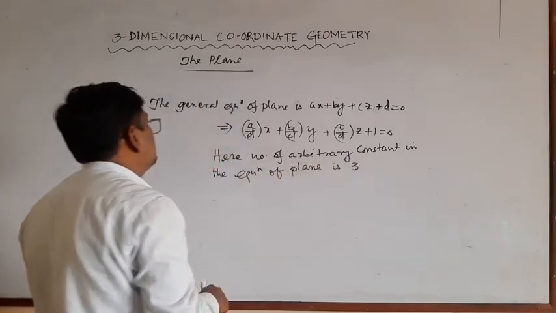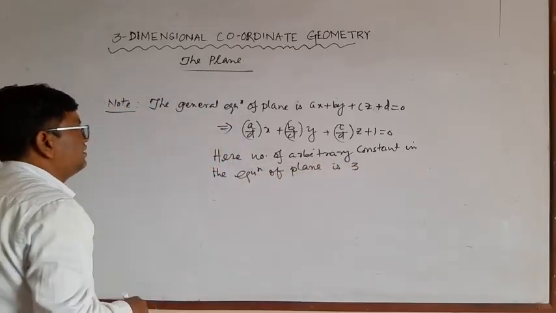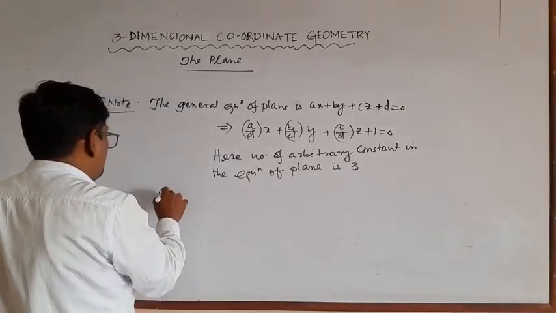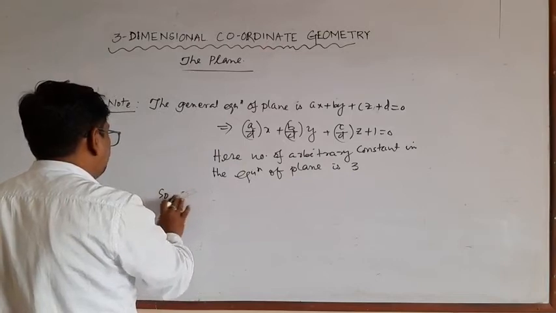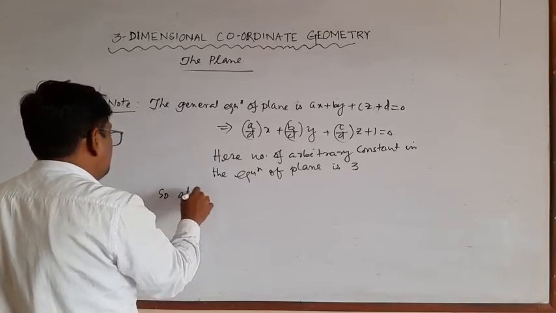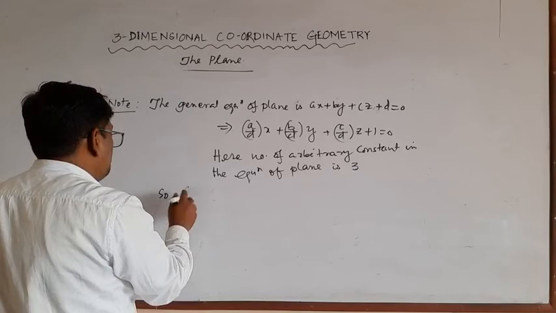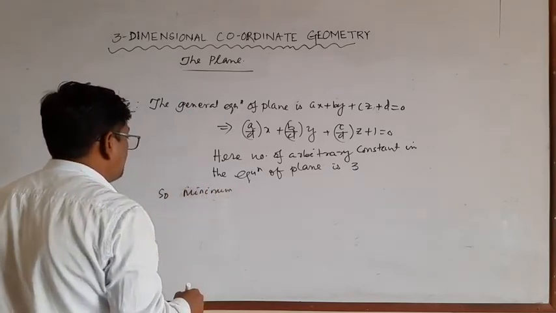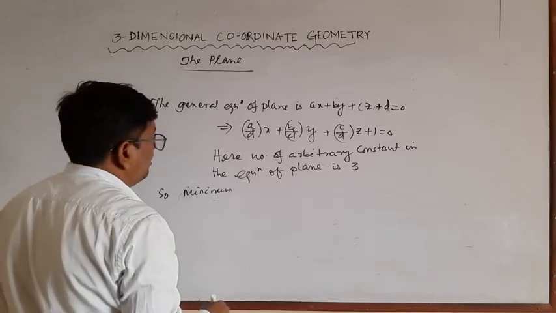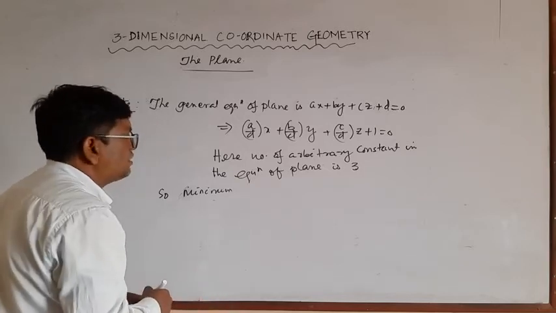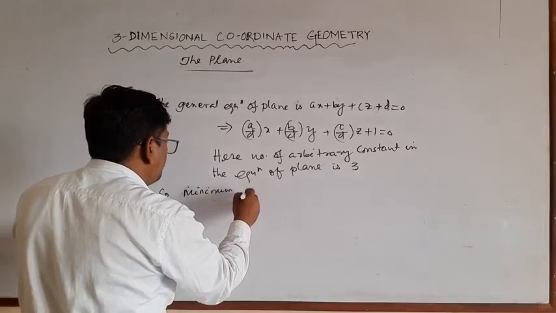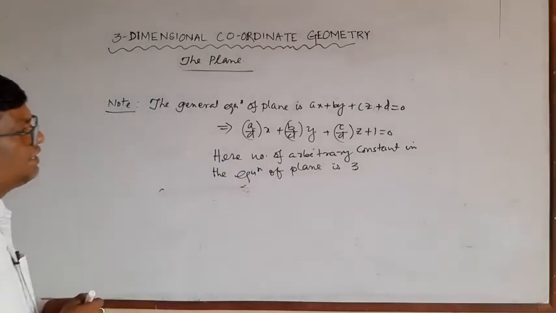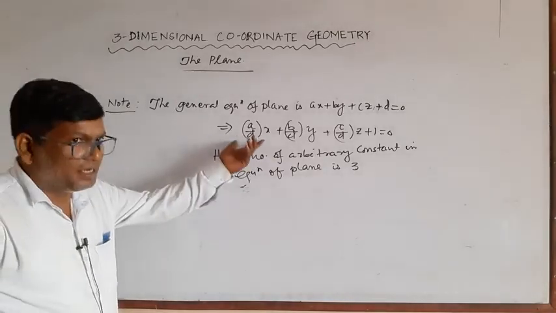So the minimum conditions required to find the equation of plane is 3, since it contains 3 arbitrary constants.